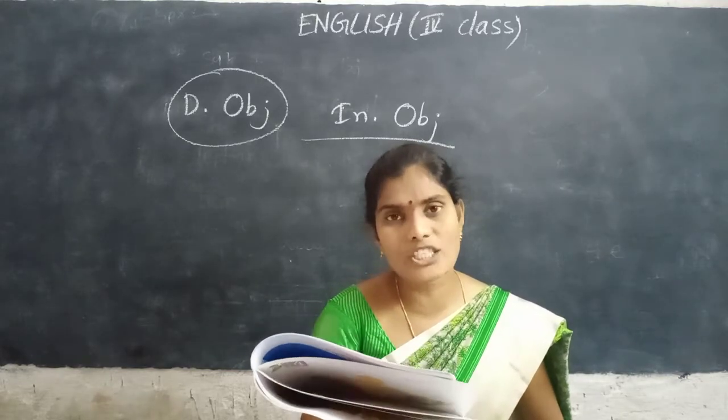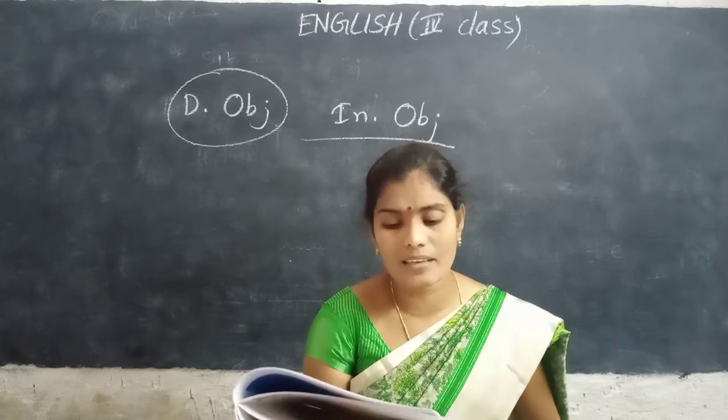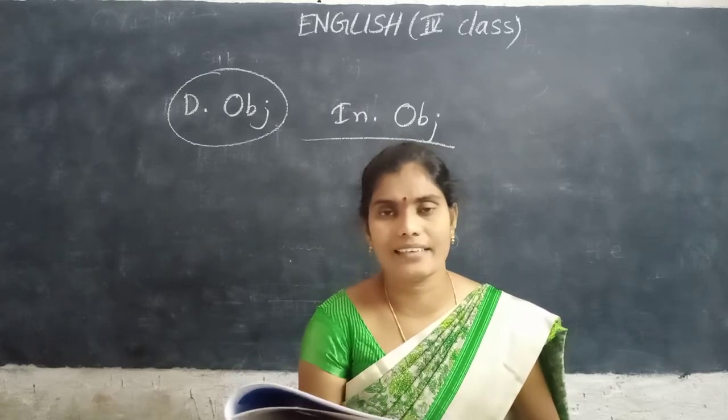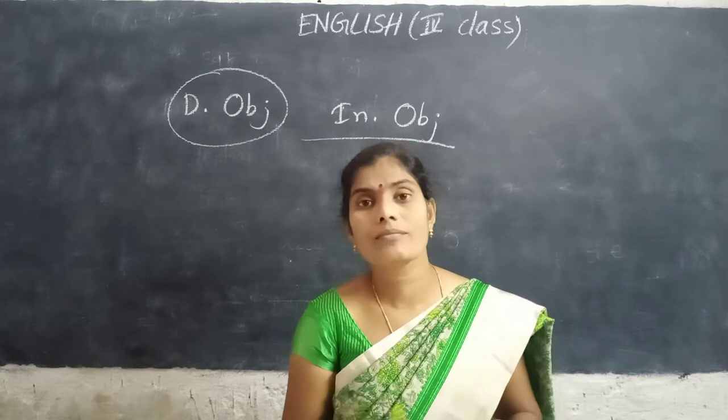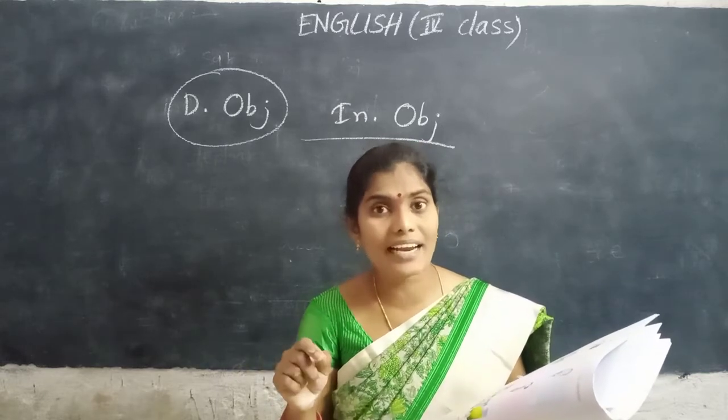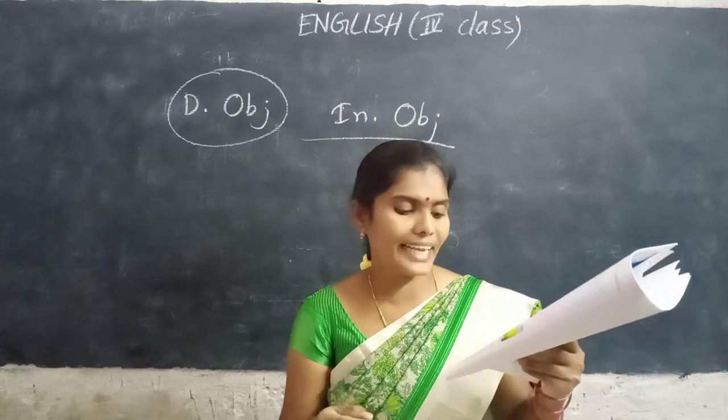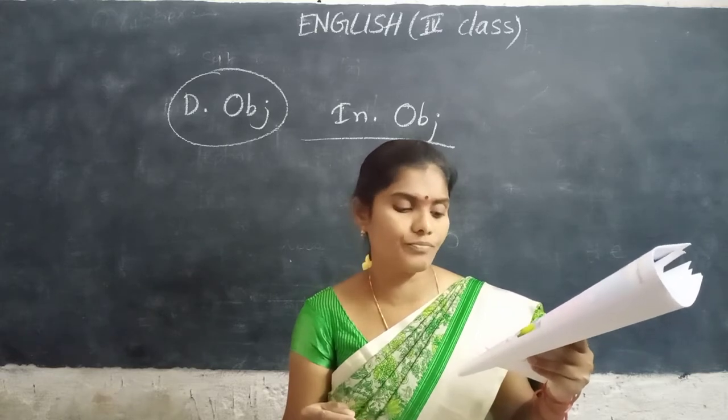Raju gave Sarah an ice cream. What did he give? Ice cream. Ice cream, circle. Sarah, underline.